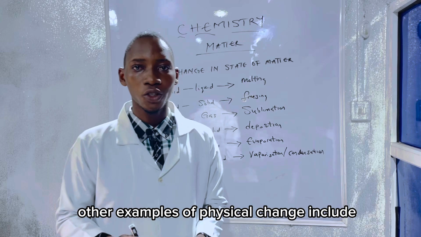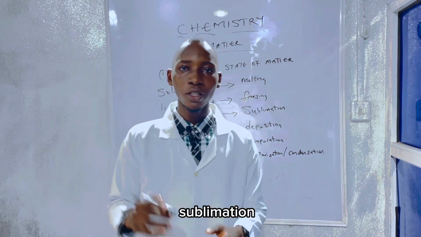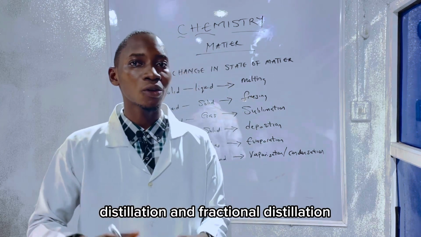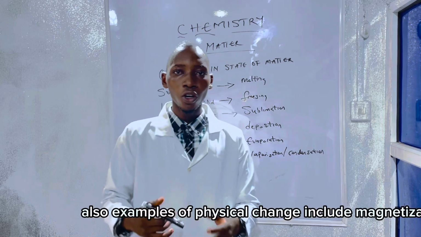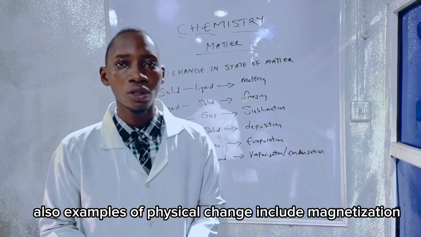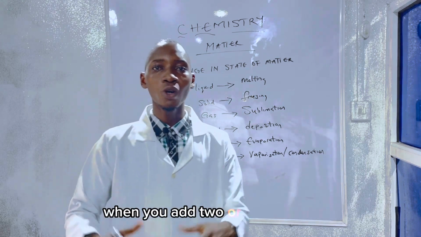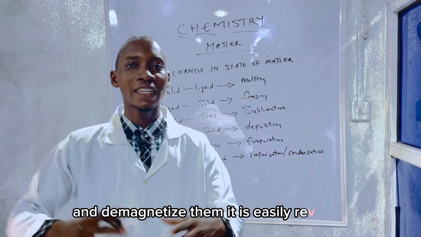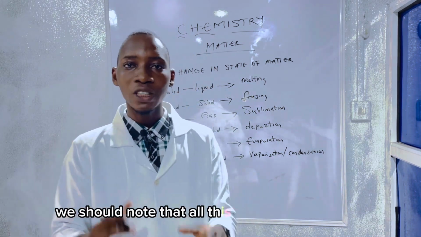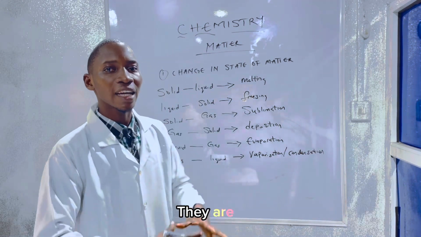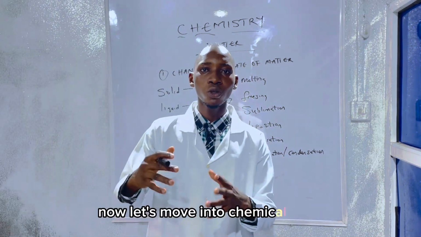Other examples of physical change include separation of mixture by evaporation, sublimation, distillation, and fractional distillation, and many more separating techniques we'll be looking at in our next class. Also, examples of physical change include magnetization and demagnetization of iron rod. When we add two or more iron rods together and demagnetize them, it is easily reversible and no new substances are being formed. We should note that all these physical change processes are easily reversible and no new substances are being formed.